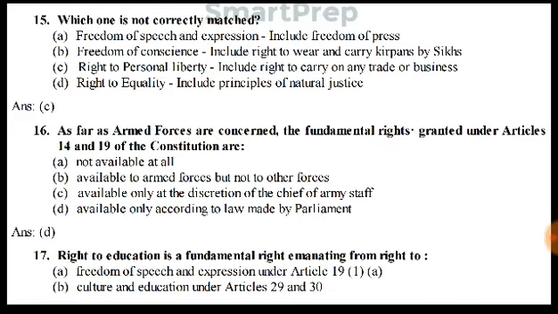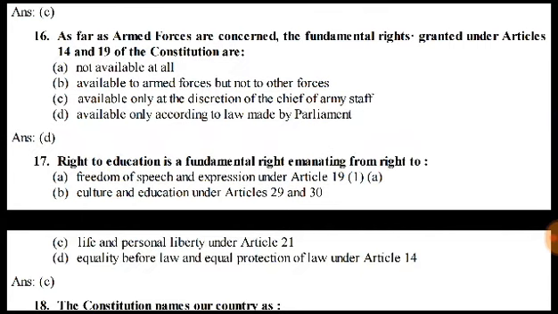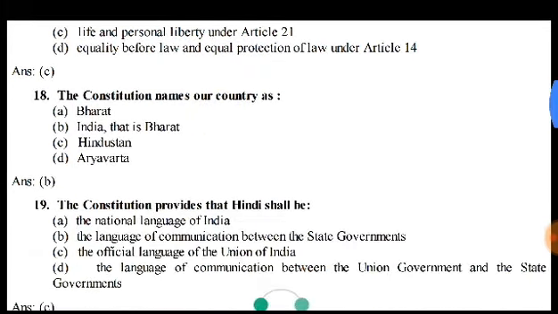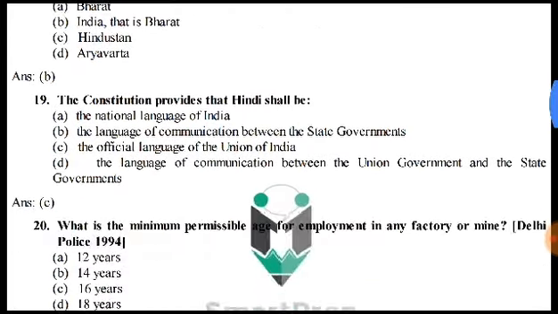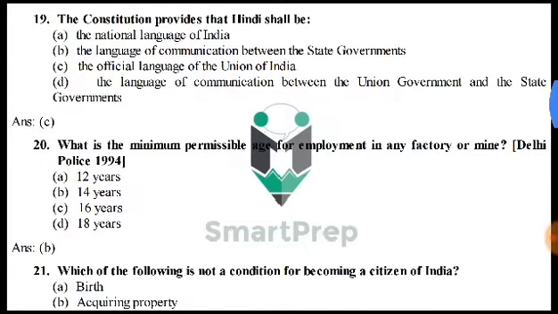Constitution are available only according to law made by the Parliament. Right to education is a fundamental right emanating from right to life and personal liberty under Article 21. The Constitution names the country as India, that is Bharat. The Constitution provides that Hindi shall be the official language of Union of India. What is the minimum permissible age for employment in any factory or mine?